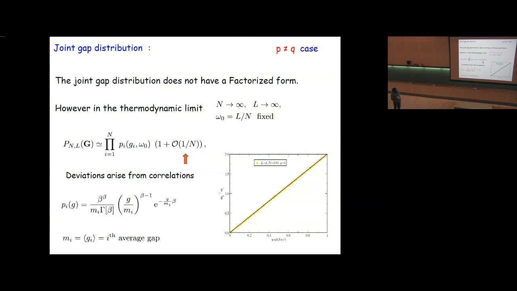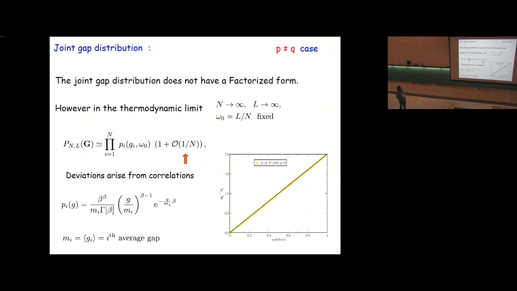But now the local distribution functions depend on i, that is, on which gap you are writing this distribution for. Although these distributions are expressed again in terms of the gamma distribution, this gamma distribution depends on a parameter which is the ith average gap, which changes with i. And this is because of the driven motion of the tracer particle.